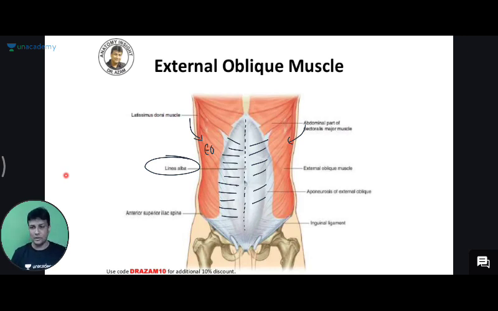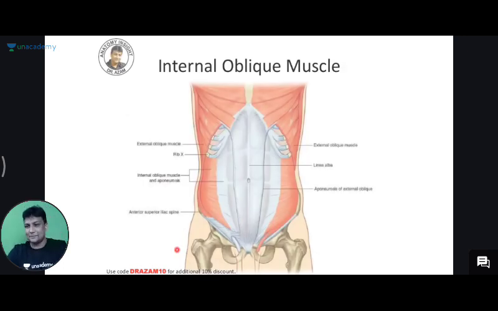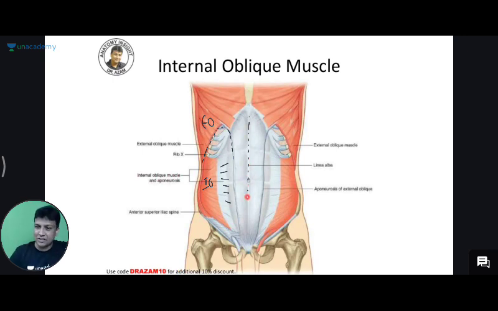Now what I'm going to do is cut and remove this muscle. Try to understand it like an animation. So I'm going to cut and remove this external oblique muscle. If I remove it, inside that I'll be able to see what? Internal oblique muscle. This is external oblique, so I'm just cutting and removing this one here. And yes, I'm able to see internal oblique. And absolutely the same concept again: we'll be having an aponeurosis, and that internal oblique aponeurosis will be coming and meeting again at linea alba.